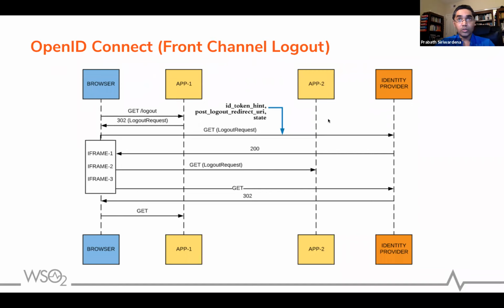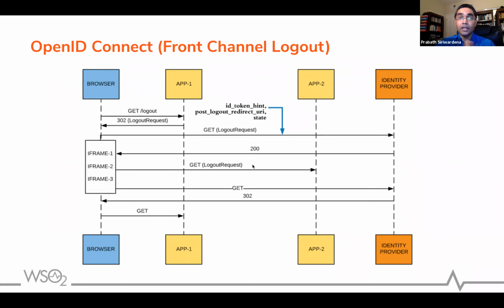Logout request, it goes to the IDP. Then looking at the request, you get all the cookies associated with that particular session. IDP can find out all the other applications this particular user has logged in under that particular browser session. Then it will start sending requests, just like SAML front channel logout, to all the applications. But the way you send that request here is different.